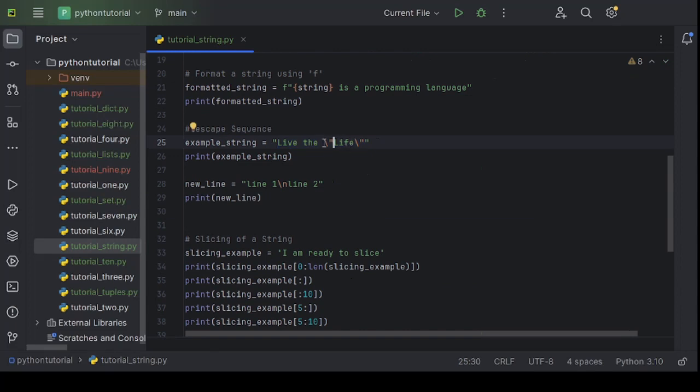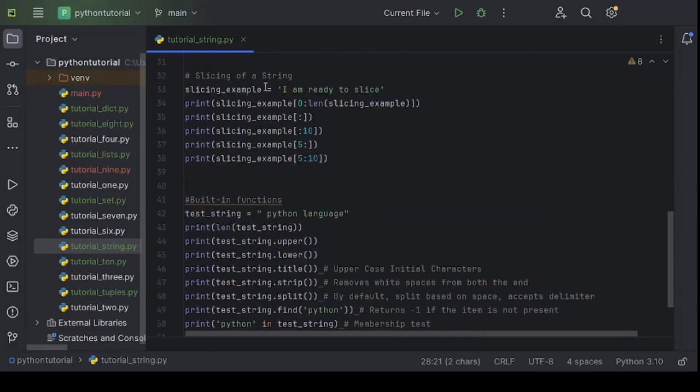That's the reason backslash is known as the escape character and backslash double quote is known as an escape sequence. Slash n is also an escape sequence which has a very special meaning as per the Python interpreter. Slash n is used to create a new line.